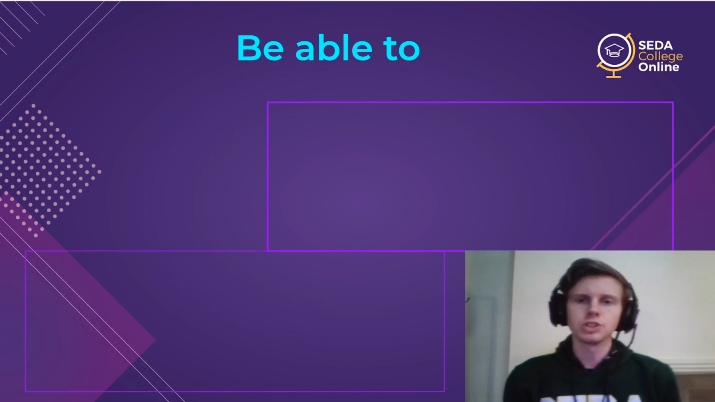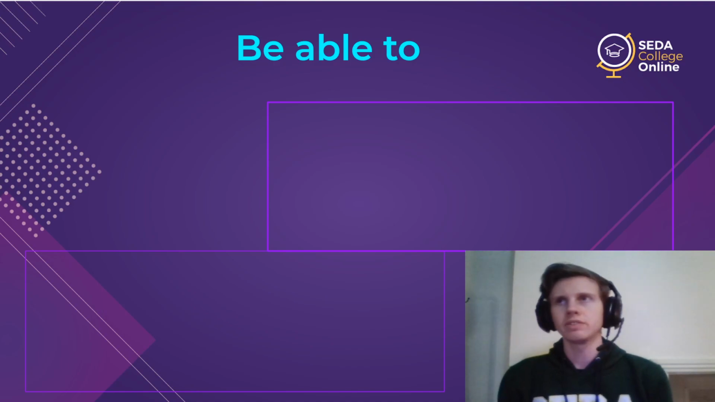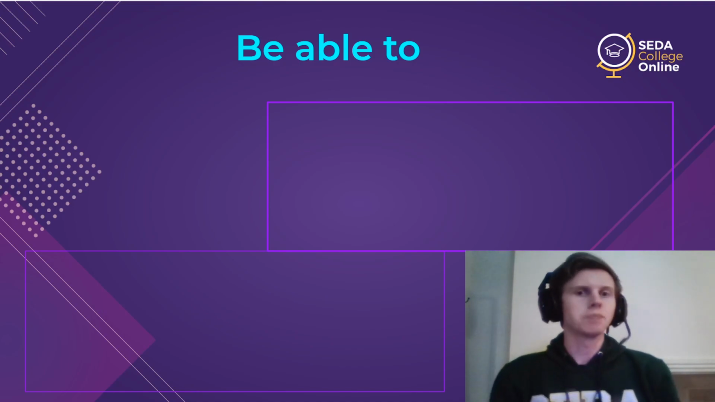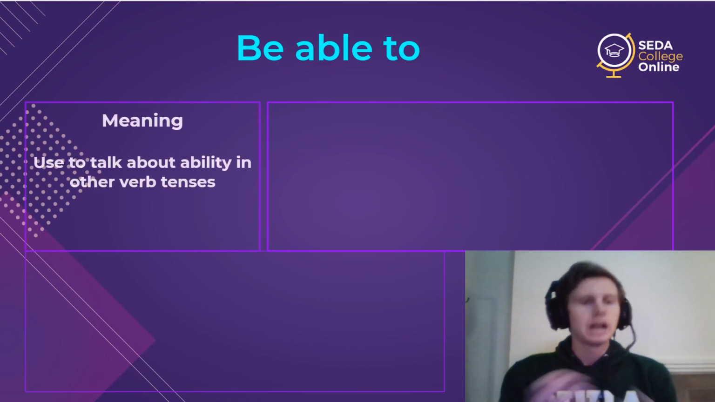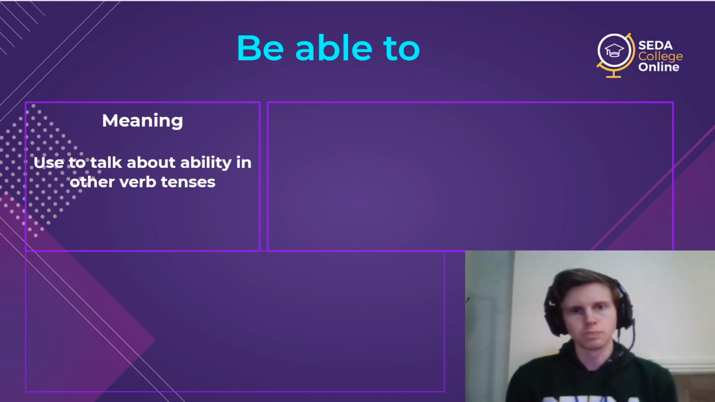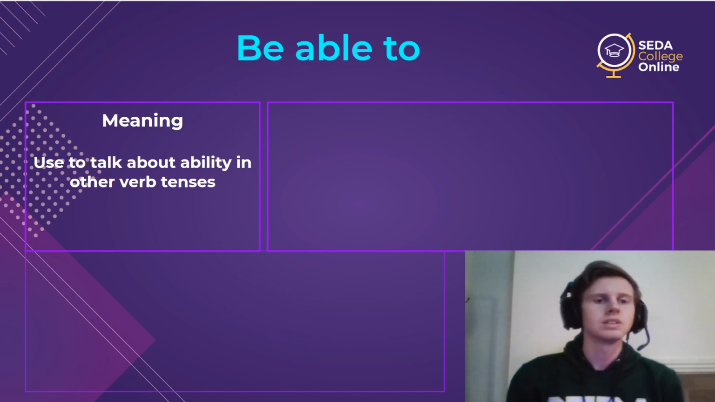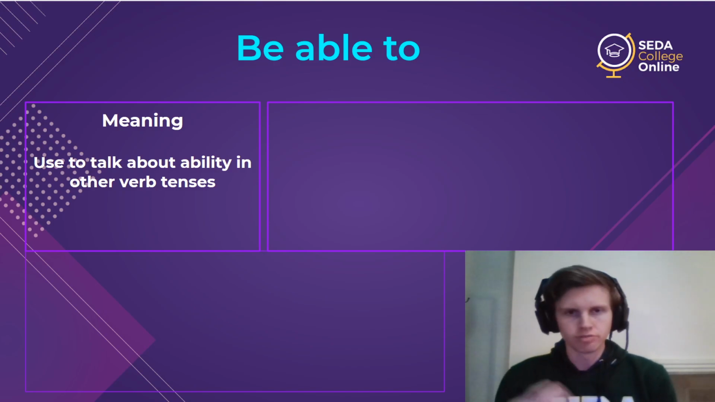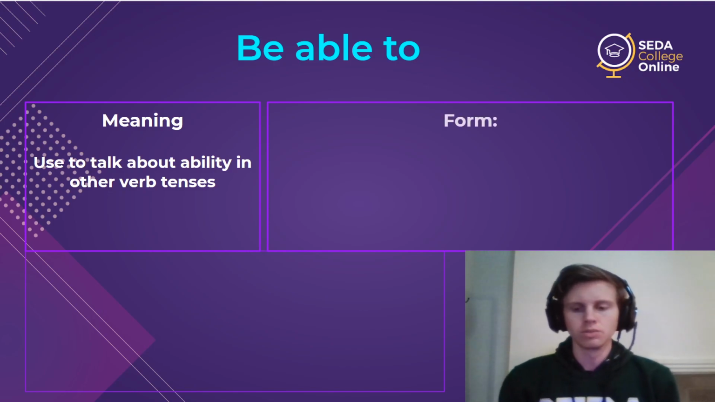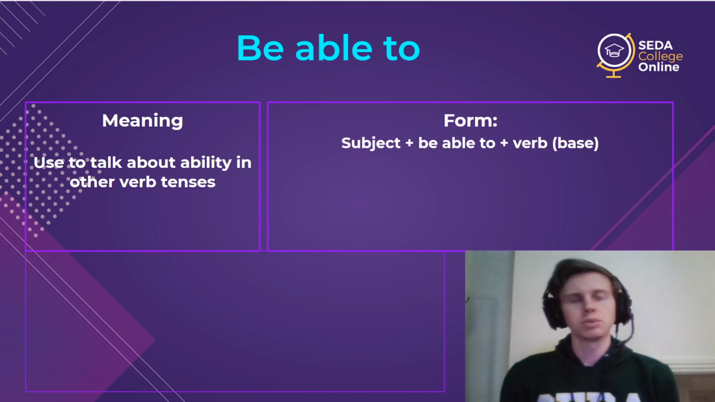But what if I want to use this in a future sentence? Or what if I want to say ability in a perfect sentence? That's where we have be able to. So it has the exact same meaning, all about ability, but now we can use it in the other verb tenses. So the form is very simple, very similar to can and could. It's going to be subject, be able to, and then the verb in the base form.